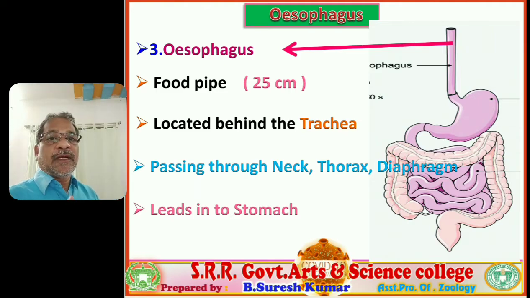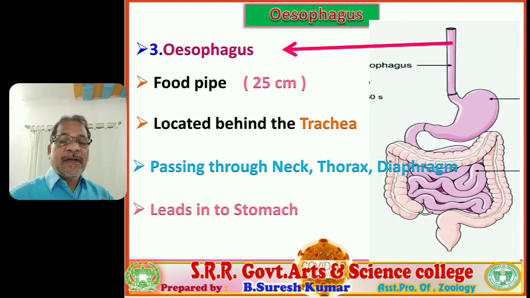Students, once again I am explaining about the esophagus. The esophagus is a short, narrow tube, approximately 25 centimeters in length. It is located behind the trachea in the neck region and in front of the vertebral column, and it passes through the neck region and thorax region, ultimately crossing the diaphragm. The diaphragm is a horizontal partition that separates our thorax cavity from the abdominal cavity.